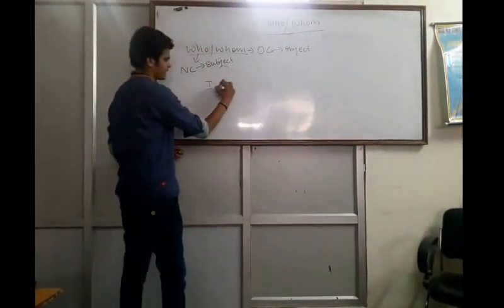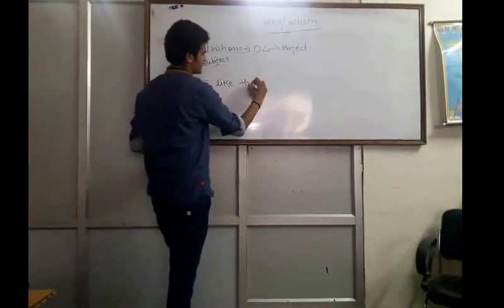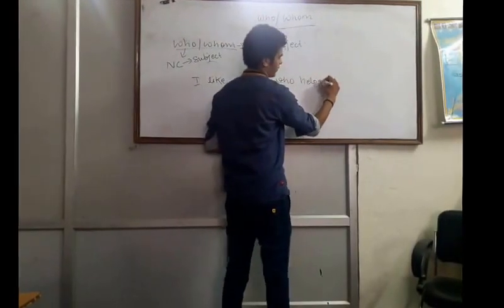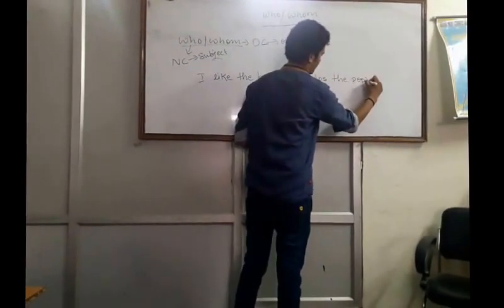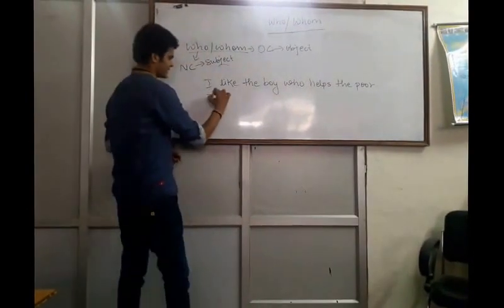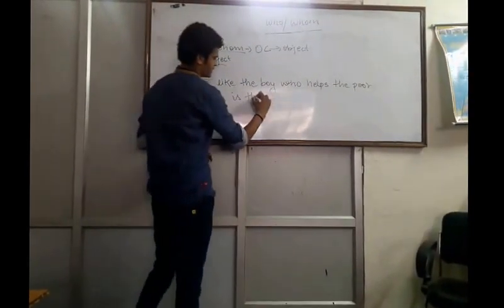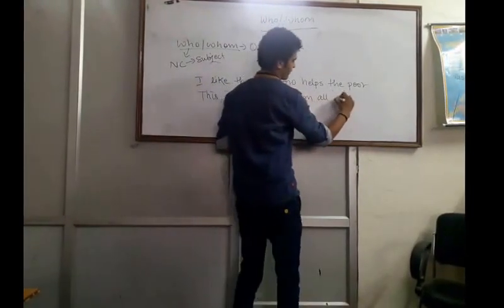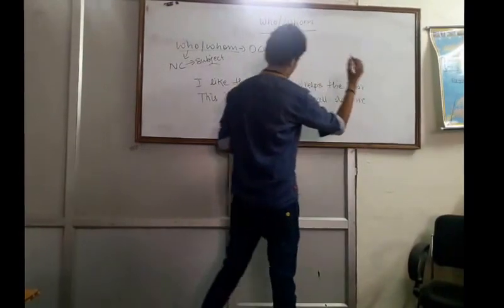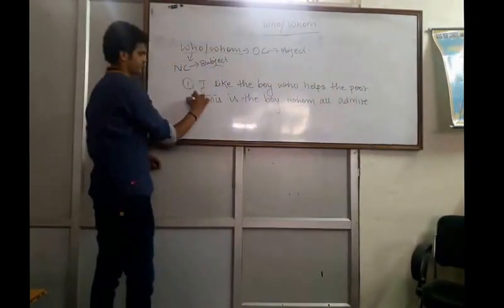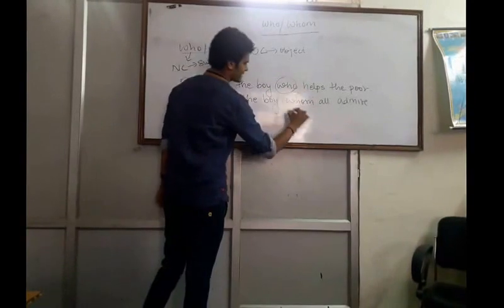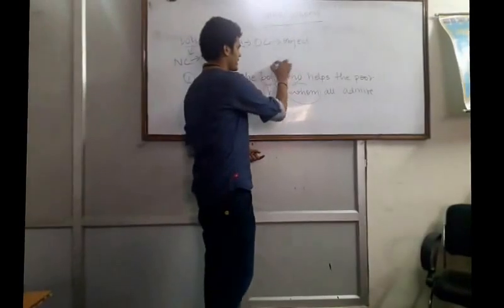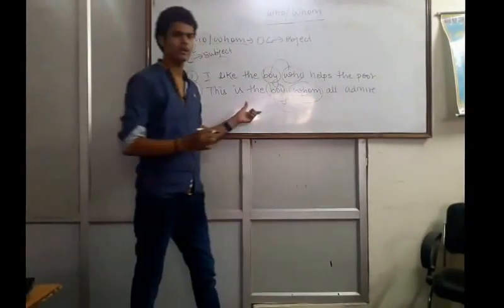Suppose there is a sentence, I like the boy who helps the poor, and the second sentence is, this is the boy whom all admire. In the first sentence we are using who, in the second sentence we are using whom. In the first sentence we are using who for boy, in the second sentence we are using whom for boy,